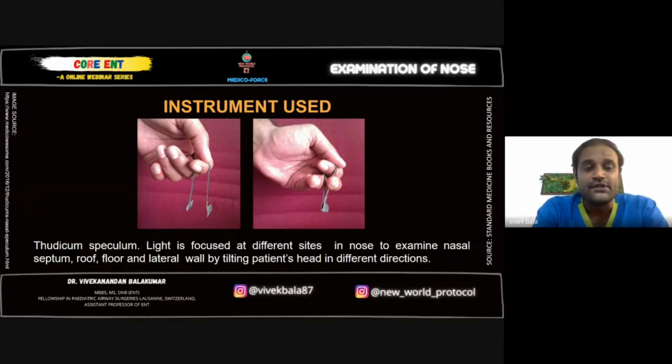All right. So a light is focused at different sides in the nose to examine the nasal septum, the roof, floor, and lateral wall by tilting the patient's head and also moving the instrument in certain directions, which will give you an idea as to where to see what. Next.